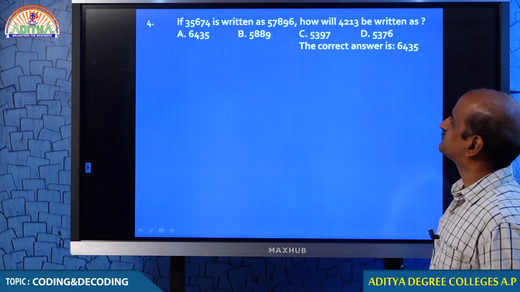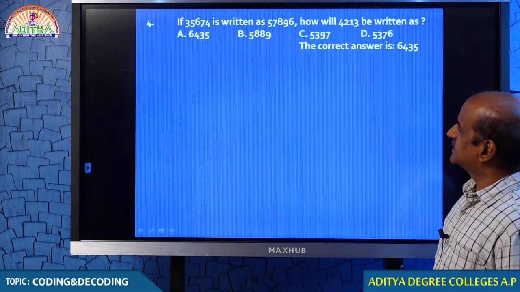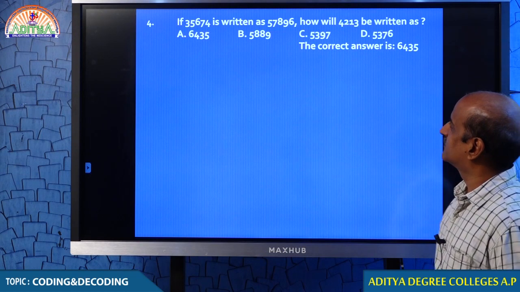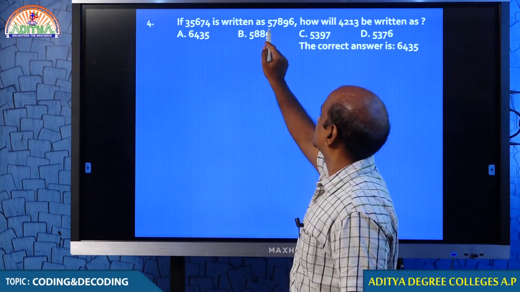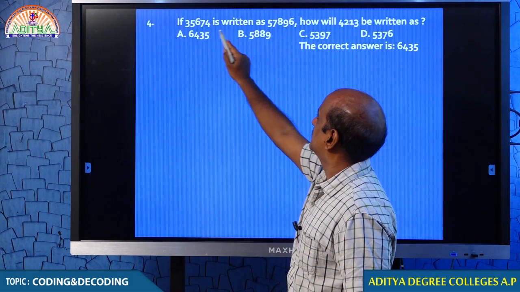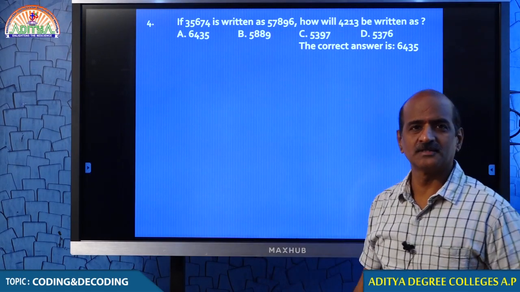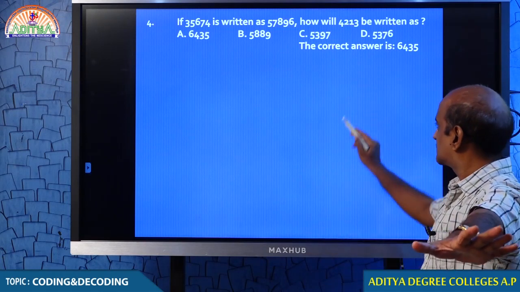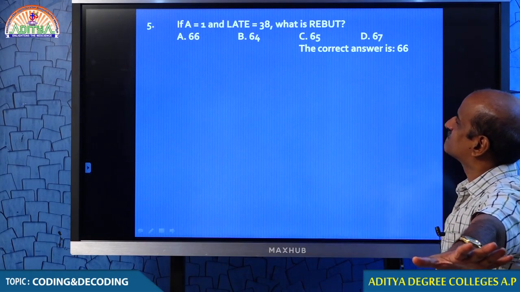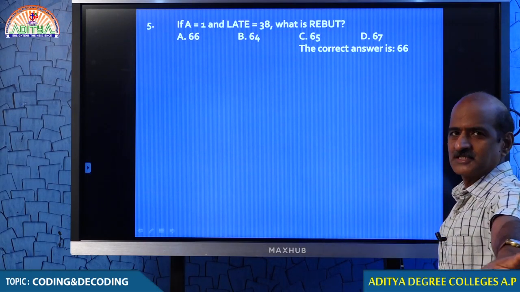Question number 4. Students, 3, 5, 6, 7, 4. 3 plus 2, 5 plus 2, 8 plus 2, 7 plus 2, 4 plus 2, everything plus 2, nothing more than that. Question number 5, just place values.